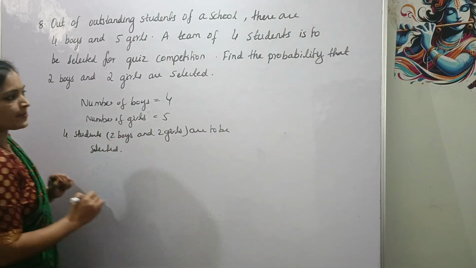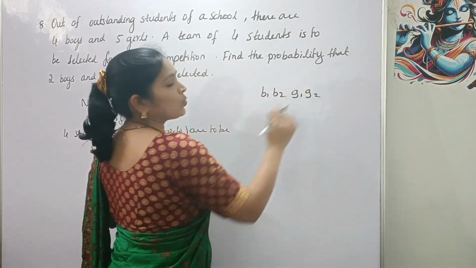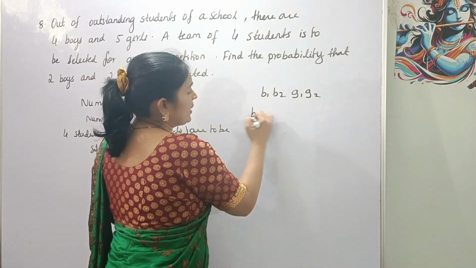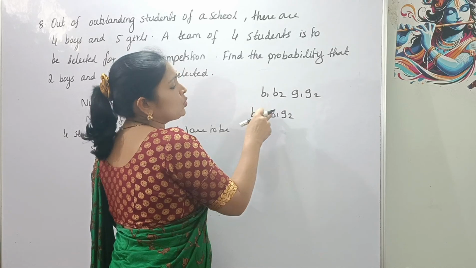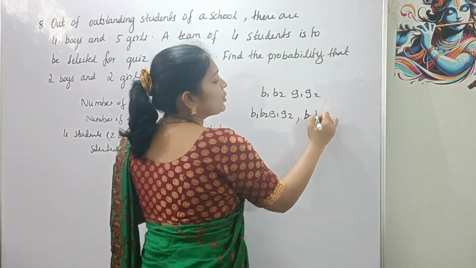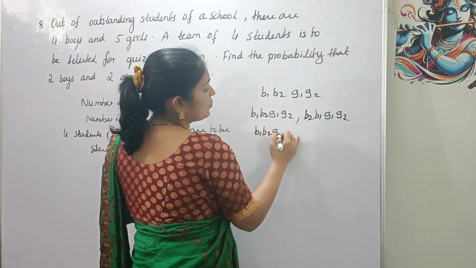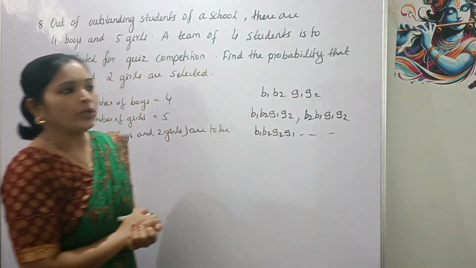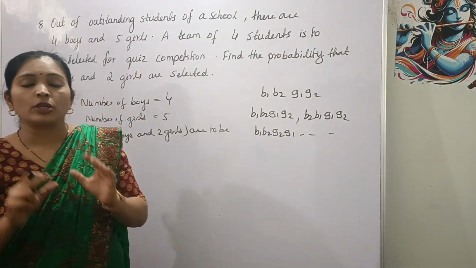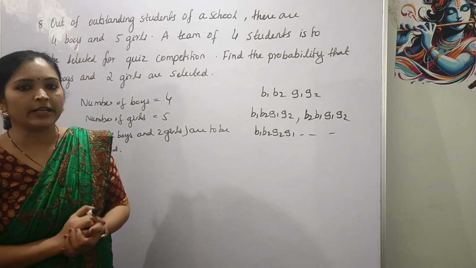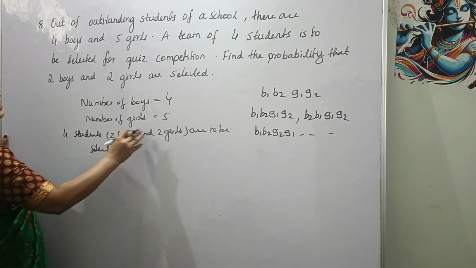So what are the possibilities? Suppose B1, B2 are the boys and G1, G2 are the 2 girls. Then the possibilities are either B1, B2, G1, G2. That is, first selecting B1, then B2, then G1, then G2. Or B2, B1, G1, G2, or B1, B2, G2, G1, etc. Right? So the number of such possibilities can be found using combinations that we have already studied in 11th standard, right? So here, we can write this, that is 2 boys and 2 girls.